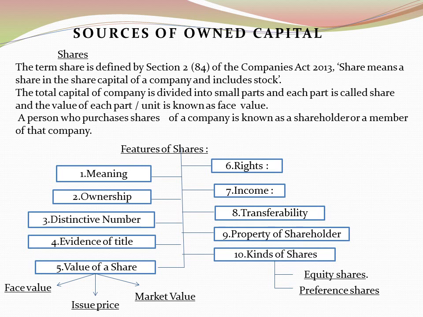For example, if the initial capital of the company is 10 lakh, and we divide this 10 lakh into different parts having equal value, suppose 10 rupees, then 10 lakh divided by 10 means we will have 1 lakh shares. So from 1, 2, 3, 4 up to 1 lakh, each one part is known as a share. And the person who purchases the shares of the company is known as a shareholder or a member of the company.